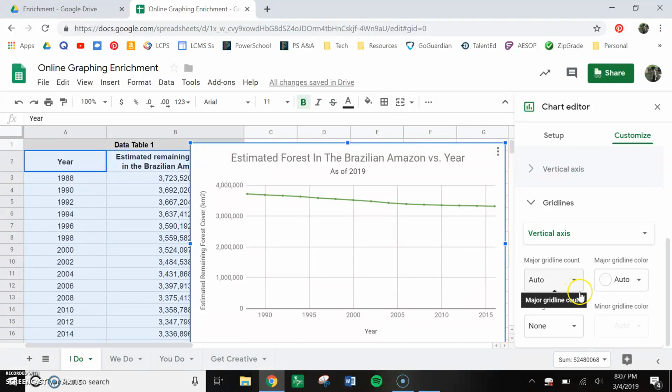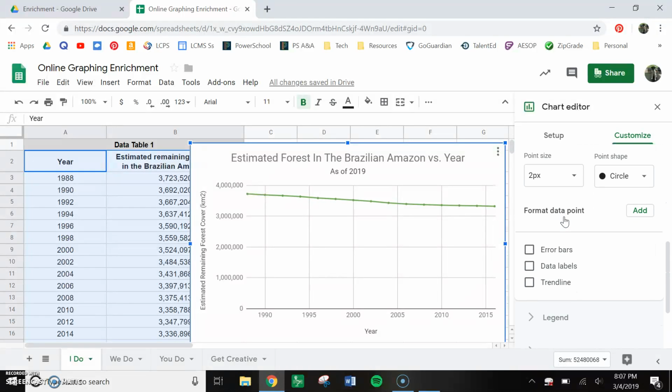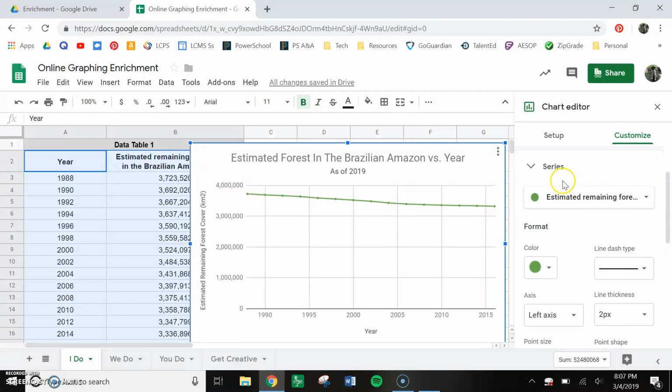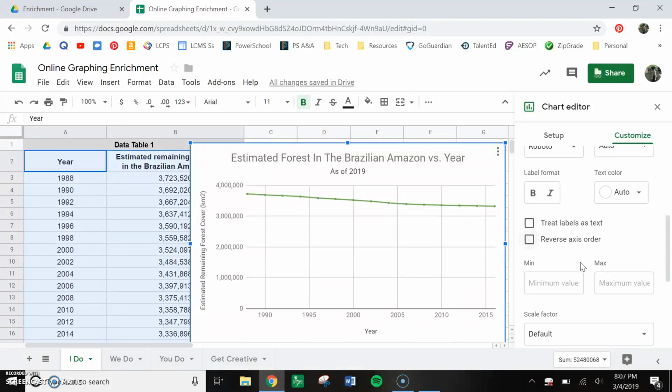I prefer to see grid lines, so that's just me. Hold on. Somewhere I'm looking for something. Error bars, trend line. No, we don't want that. We want, oh, this is what we want. I do want horizontal axis.